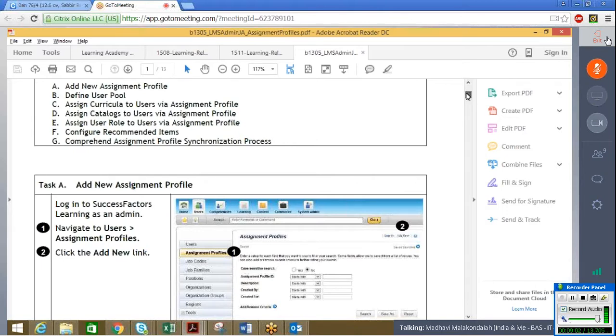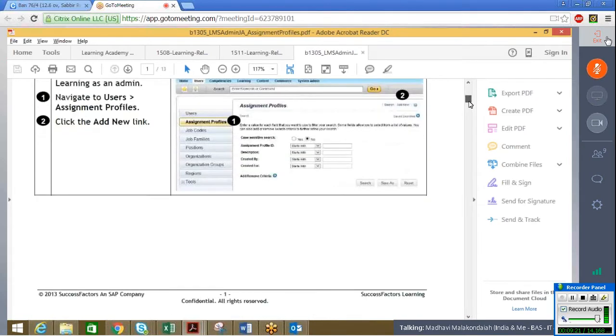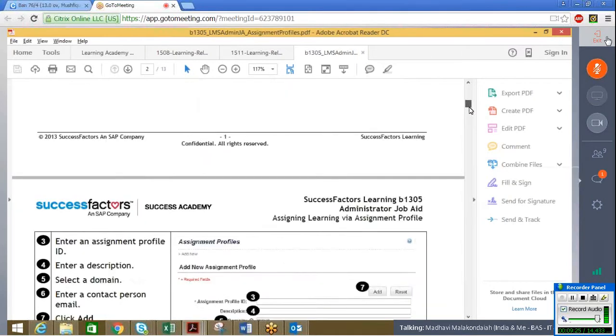Now coming to navigation, I have told you earlier also, either through users and assignment profile navigation or by searching assignment profile here. Otherwise, by clicking and navigating to assignment profile, we will get the same screen as the creation of a new assignment profile. That is this particular screen.